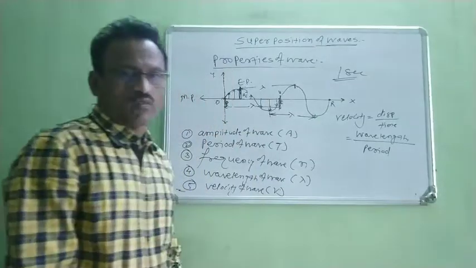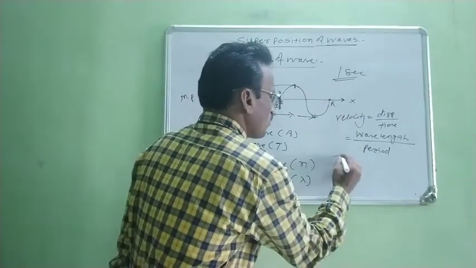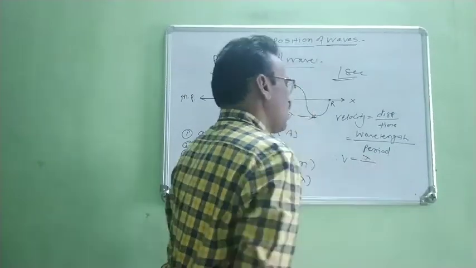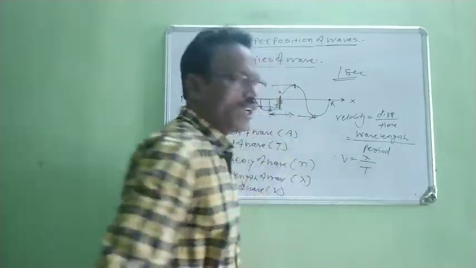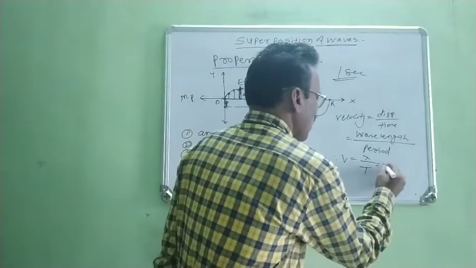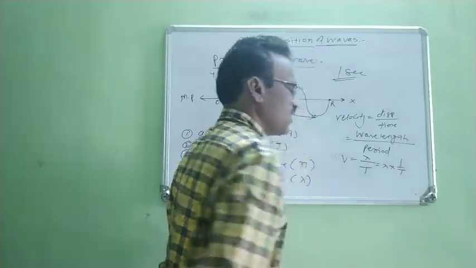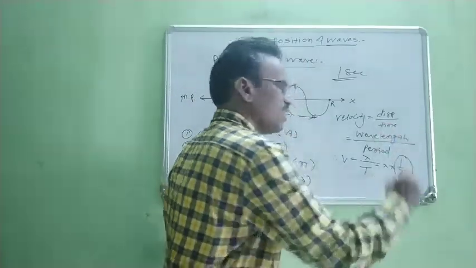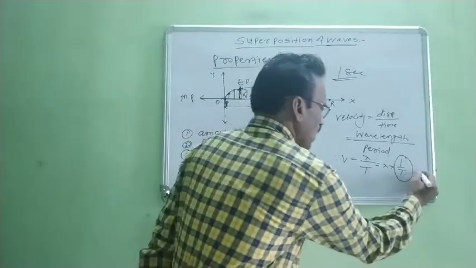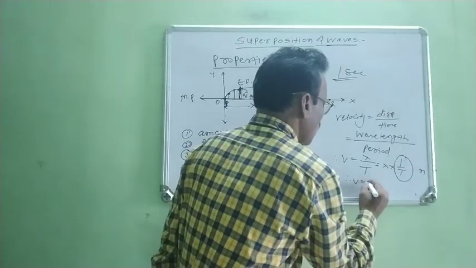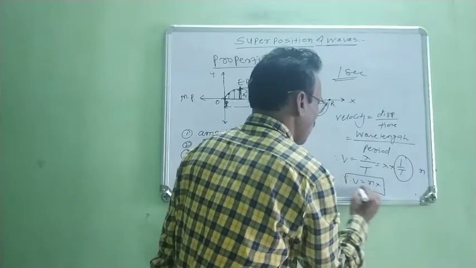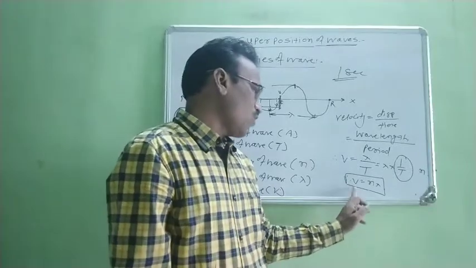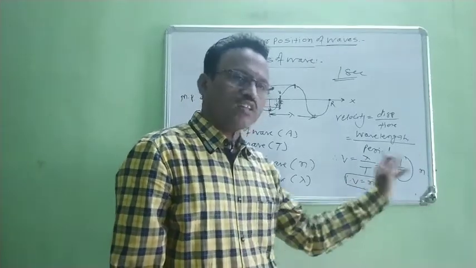Velocity of wave is denoted by symbol V, wavelength of a wave is denoted by lambda, and period of a wave is denoted by T. Therefore, it is written as lambda into 1 by T. This 1 by T is nothing but N, therefore it is replaced by N. V is equal to N into lambda. What is this relation? V is equal to N lambda. It is the relation between velocity, frequency and wavelength of a wave.